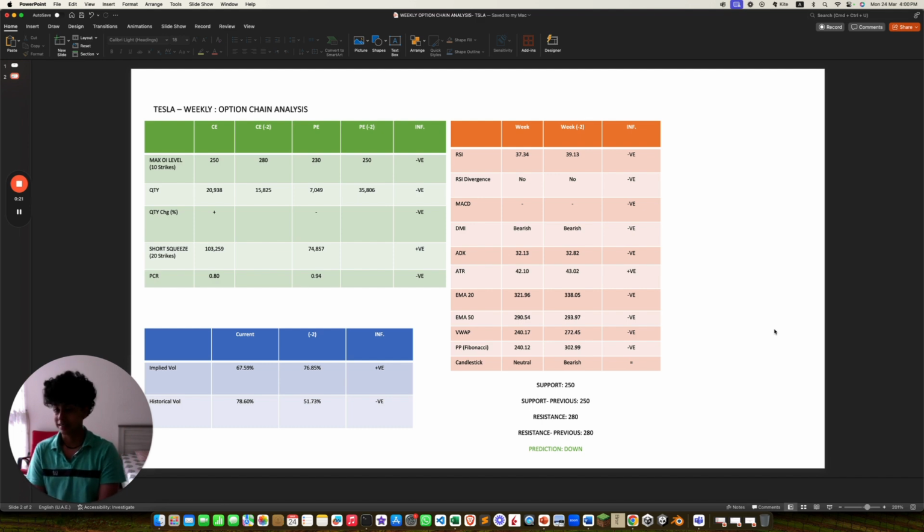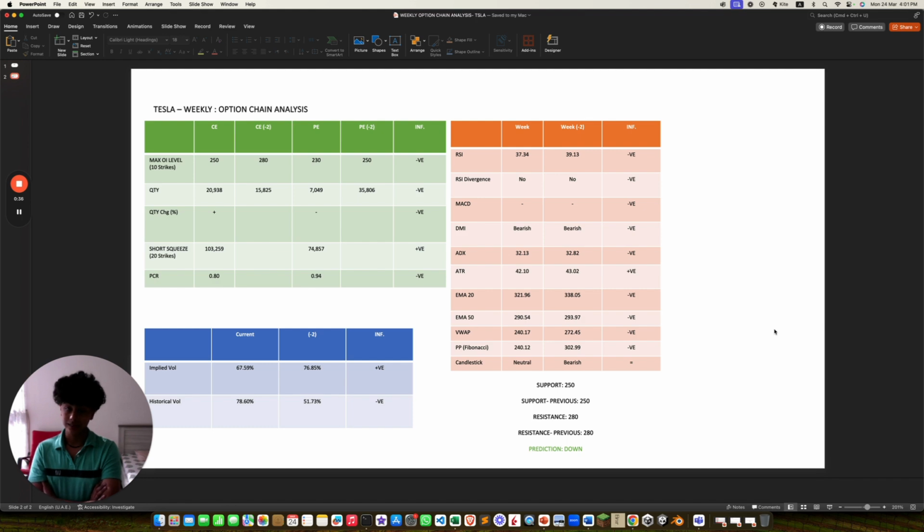PCR is below 1, that's negative. Implied volatility is lower, that's positive. Historical volatility is higher, that's negative. RSI is lower, that's negative. There is no divergence, which is negative. MACD is negative, and DMI is bearish, which is also negative.